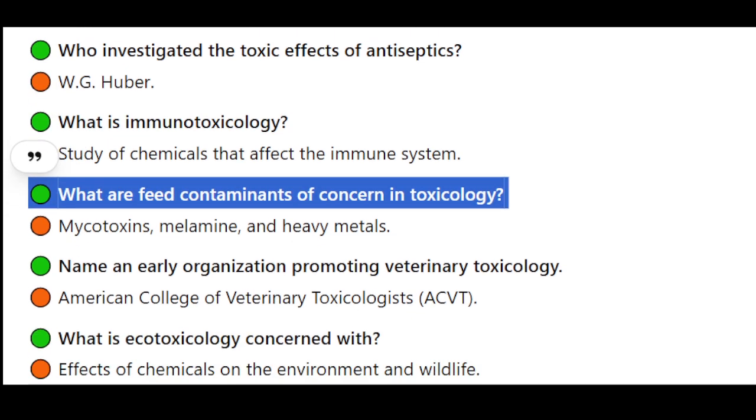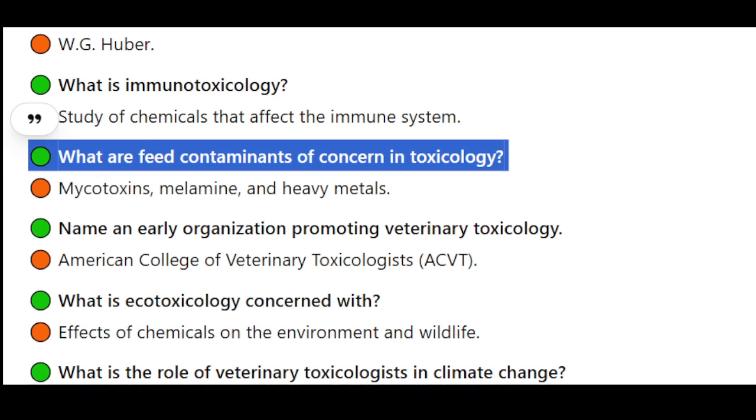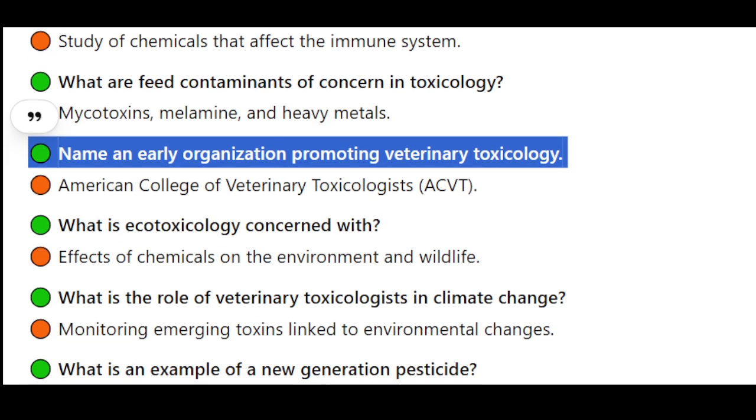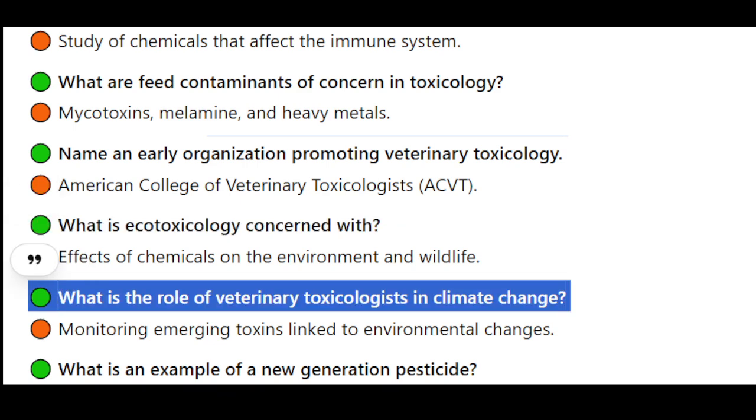What are feed contaminants of concern in toxicology? Mycotoxins, melamine, and heavy metals. Name an early organization promoting veterinary toxicology. American College of Veterinary Toxicologists, ACVT. What is ecotoxicology concerned with? Effects of chemicals on the environment and wildlife.